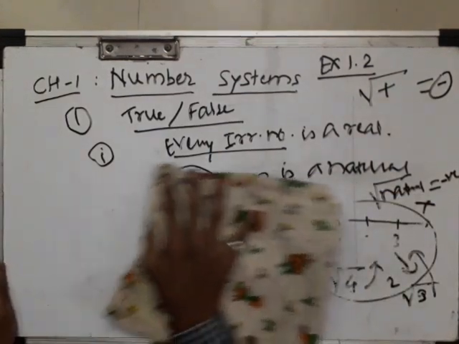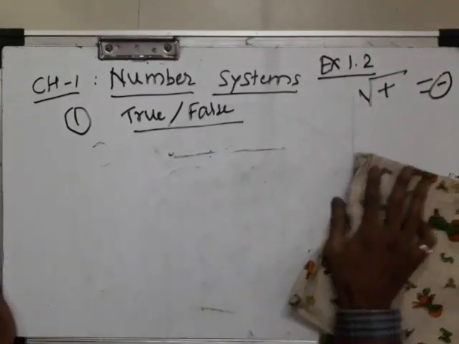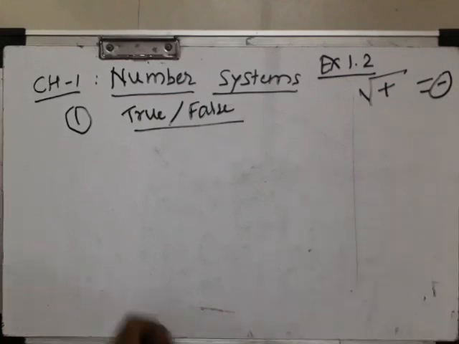Okay, now we'll see the third bit of it. Every real number is irrational.